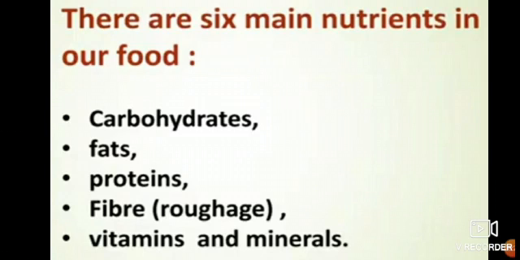All these 6 are the main nutrients in our food, and they are needed in large and small quantities in our body. Only then will our body be active to do different kinds of work. So what are the 6 main nutrients in our food? Carbohydrates, fats, proteins, fiber, which is also known as roughage, vitamins and minerals.